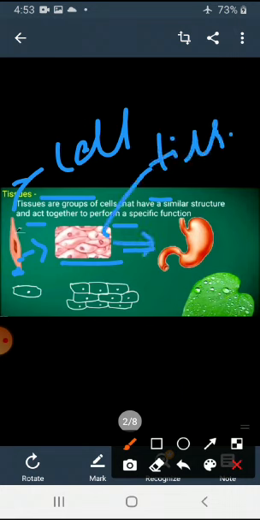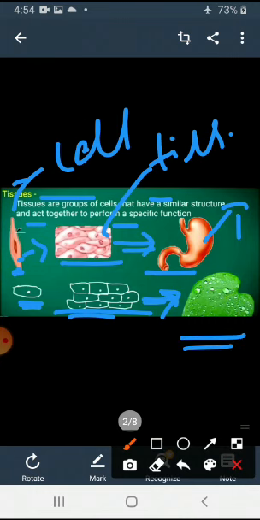When tissues are gathered, they make an organ. When organs are gathered, they make the body of an organism. In the same way, plant cells gathered are called tissue, and at last they gather to form a leaf or the plant body.